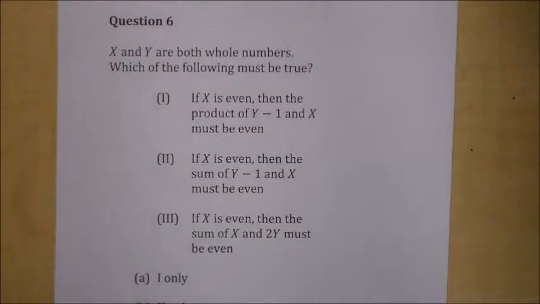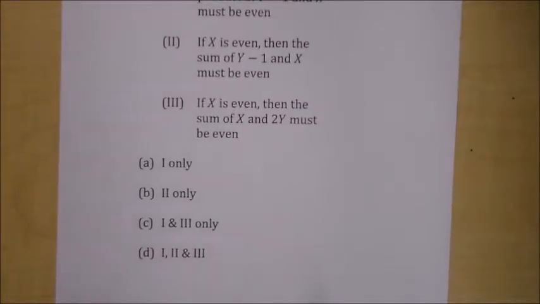We're good. Question 6. X and Y are both whole numbers. Which of the following must be true? 1. If x is even, then the product of x minus 1 and x must be even. 2. If x is even, then the sum of x minus 1 and x must be even. 3. If x is even, then the sum of x and 2y must be even. And then you have your options: 1 only, 1 and 3 only, 1, 2 and 3.